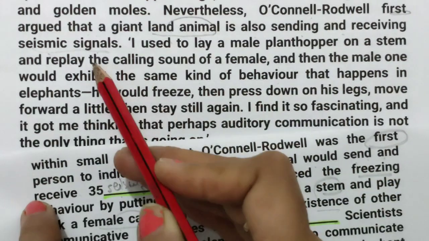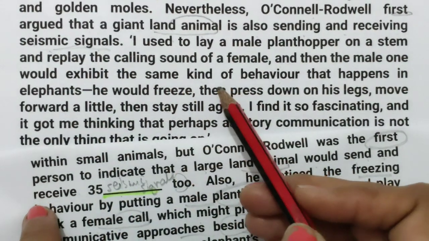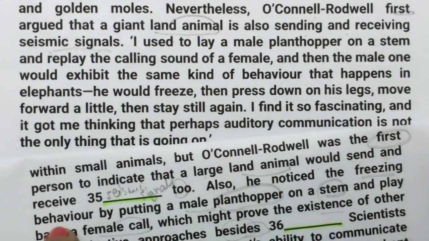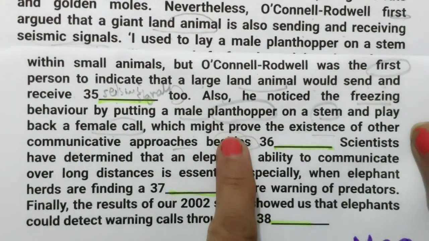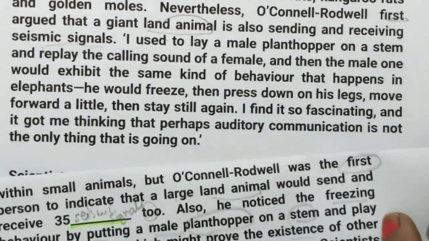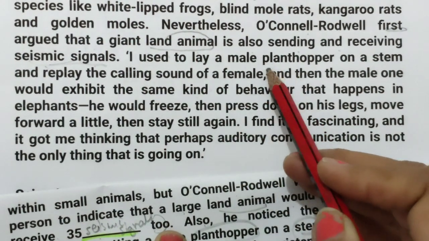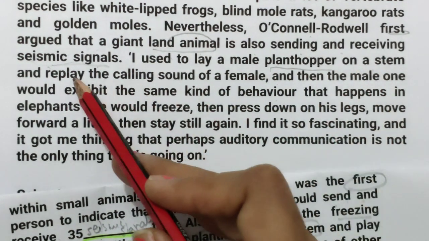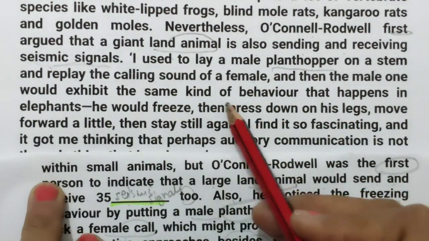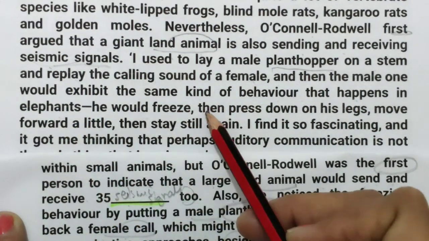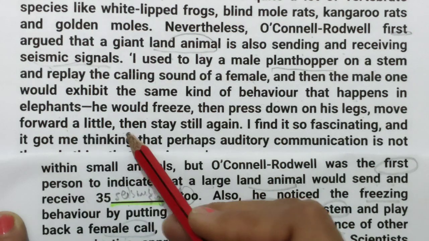We found the answer for 34 here, the fifth number. Now looking for the planthopper: on a stem, replay the calling sound of a female, then the male would exhibit the same kind of behavior that happens in elephants. He would freeze, then press down on his legs.